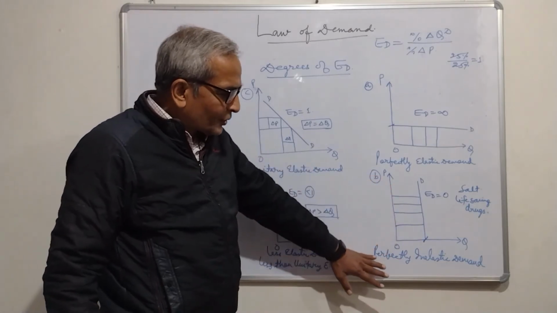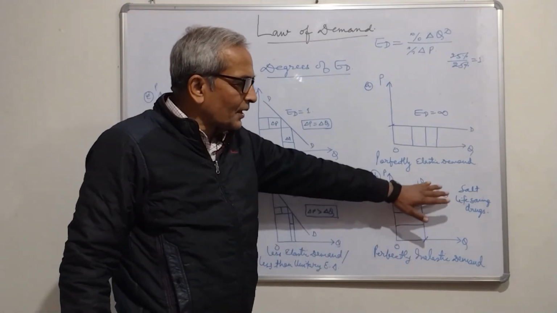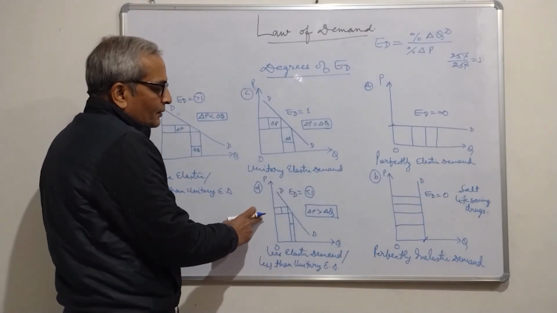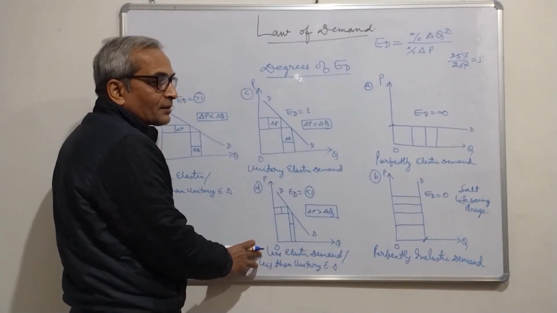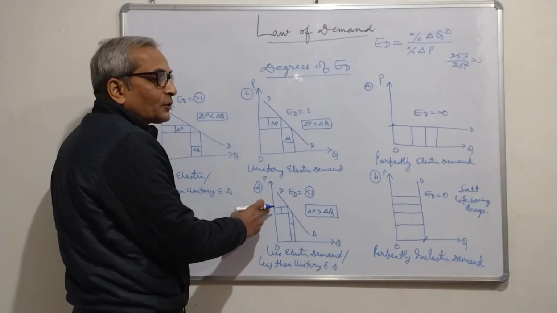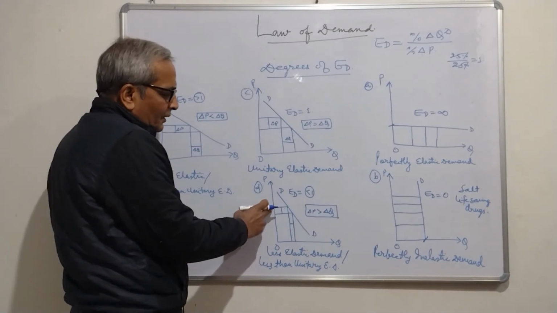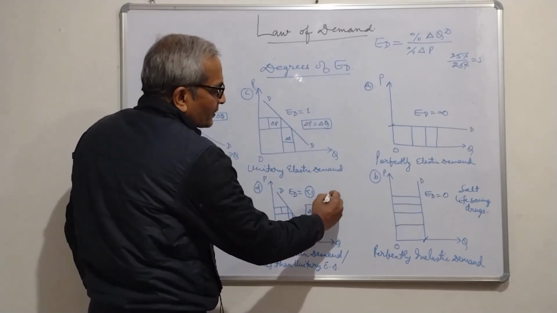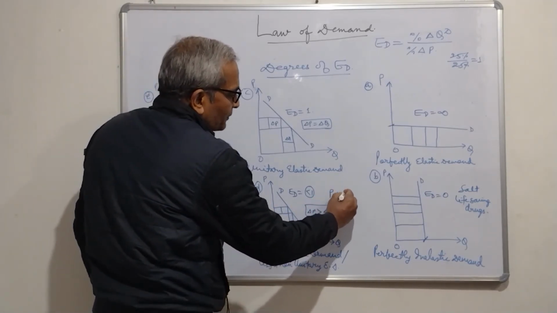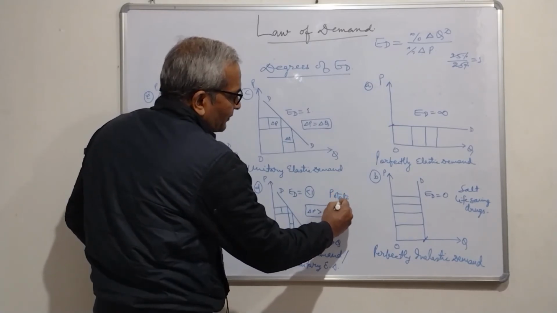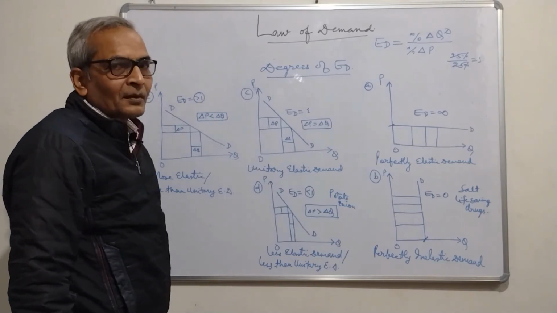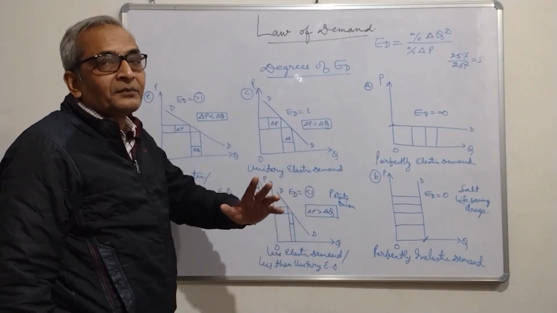Here, in case of perfectly inelastic demand, we have salt, life-saving drugs. In this case, where it is less elastic, the change in price is more but change in quantity is less, for example potato and onion. These are staple foods which we use in every item.